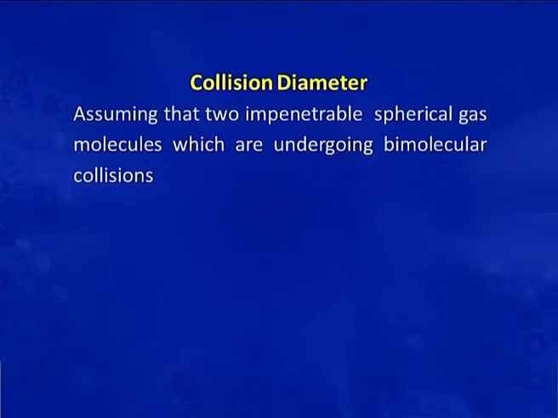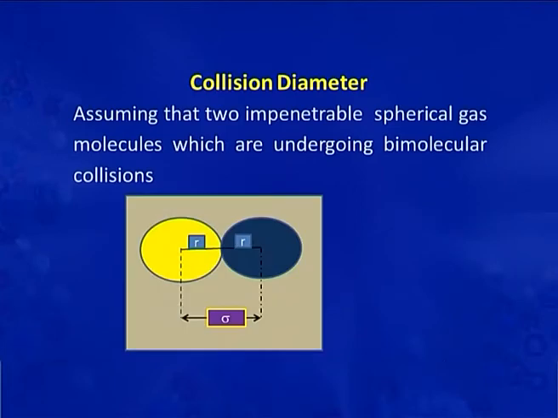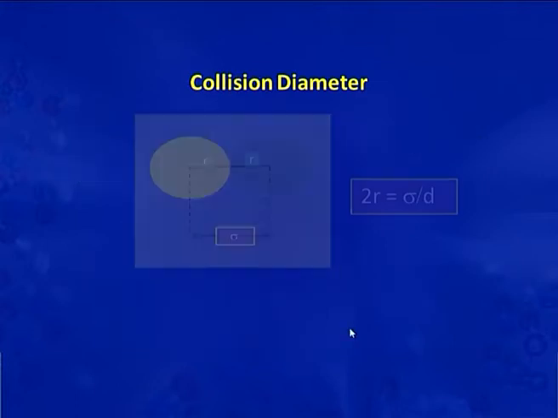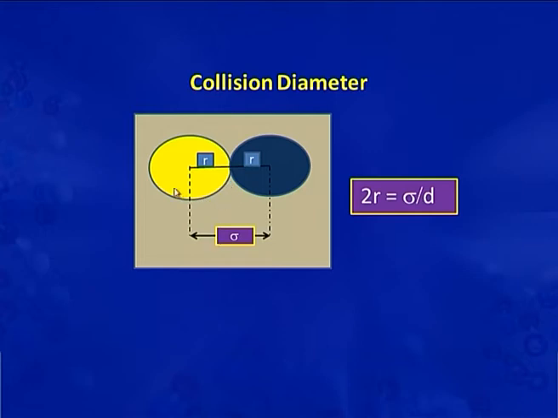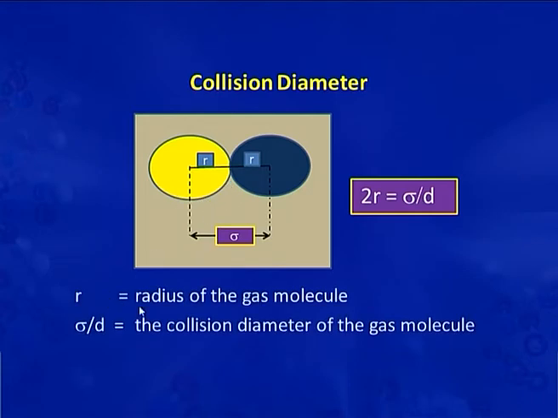Assuming that two impenetrable spherical gas molecules are undergoing bimolecular collision, they cannot come closer beyond a certain distance, that is the stage when the repulsive forces start operating between them. So, the closest distance between them is between the centers of two molecules. Here, R is the radius of the gas molecule and d or sigma is the collision diameter of the gas molecule. So, collision diameter is the closest distance between the centers of two molecules. It is denoted by sigma or d.